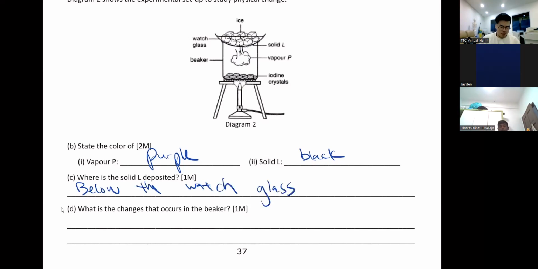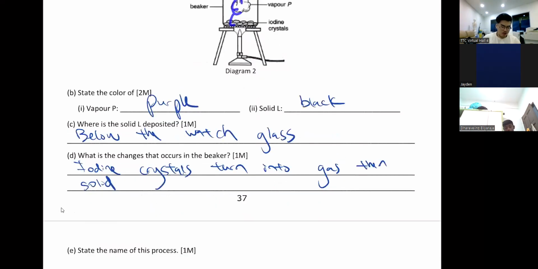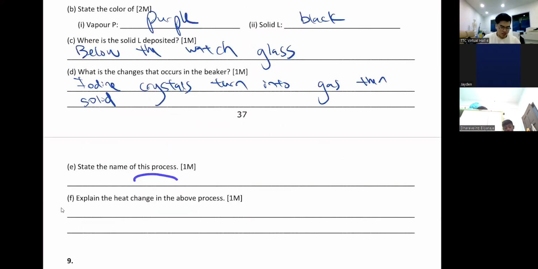Right? So what is the change that occurs in the beaker? What is happening here? We can say iodine crystals turn into gas, then solid. Okay, change it to gas, then change it to solid again. So what is this process called? As I said just now, this process is called sublimation.